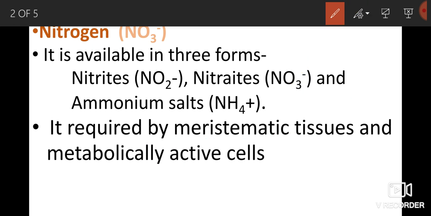So nitrogen is required by meristematic cells, which are always undergoing cell division. At this time those cells require proteins. Proteins are nothing but groups of amino acids, and each and every amino acid contains nitrogen in its structure. Nitrogen is also required by metabolically active cells. These cells are always involved in metabolic processes, and at this time they require more proteins. So nitrogen is required.